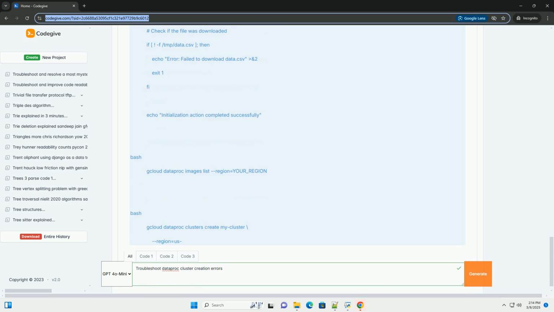Cause: the account used to create the cluster, your user account or a service account, lacks the necessary IAM roles to access Google Cloud resources, Compute Engine, Cloud Storage, Cloud Networking, etc. Solution: identify the account.